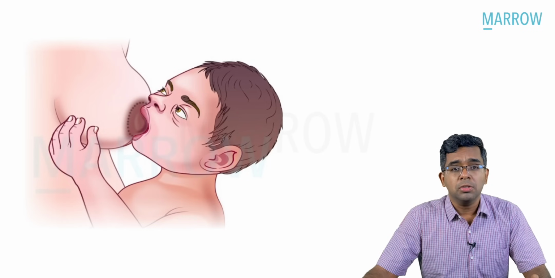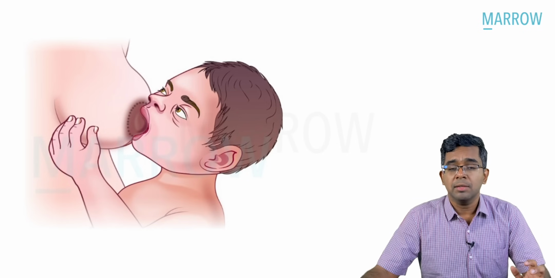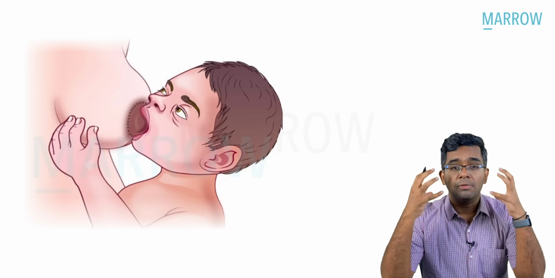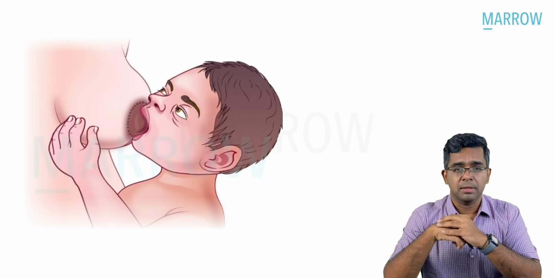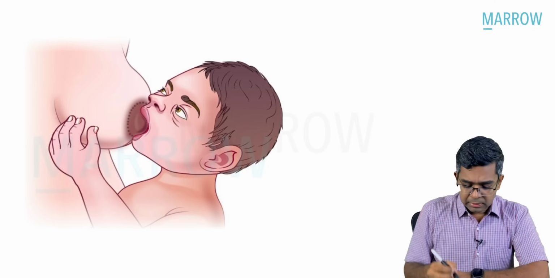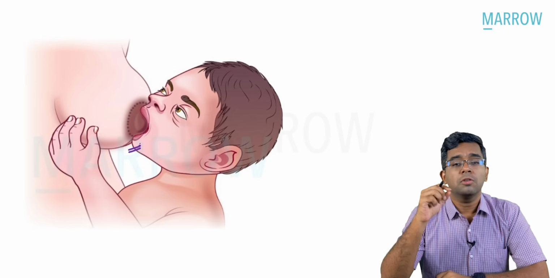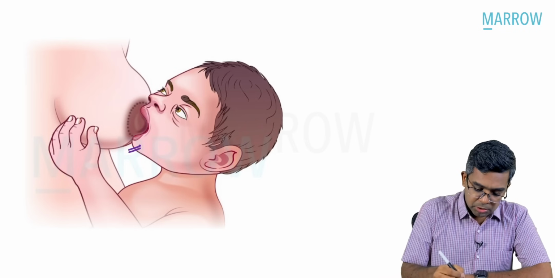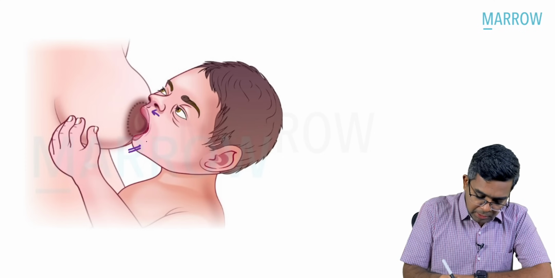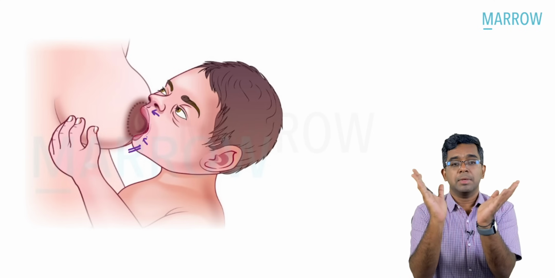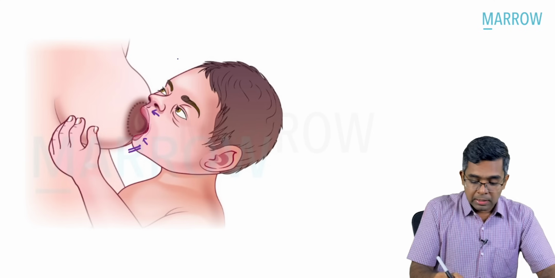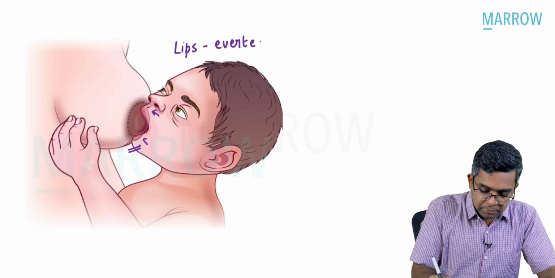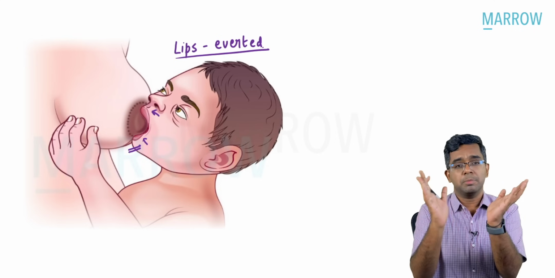Number one, the mouth of the baby should be wide open, and at the time of feeding, when there is enough milk in the mouth, the cheeks will be full. Okay, so that is very clear. Second thing, look at the chin. The chin of the baby is touching the mother's breast. That is easily understandable. Third important point is the lip region, the upper lip and the lower lip. What is happening? It is coming out like this. What is the meaning of coming out? The lips should be everted at the time of feeding. Okay, coming out means everted.